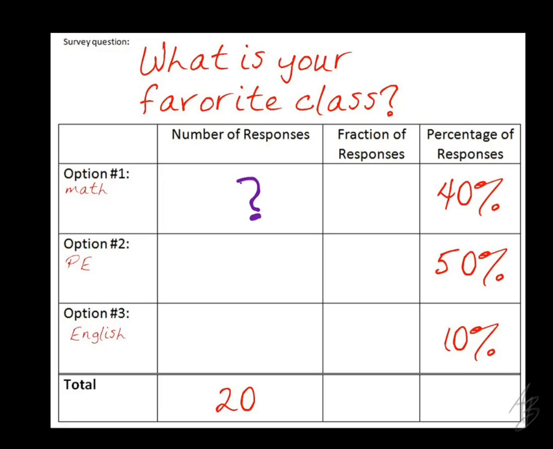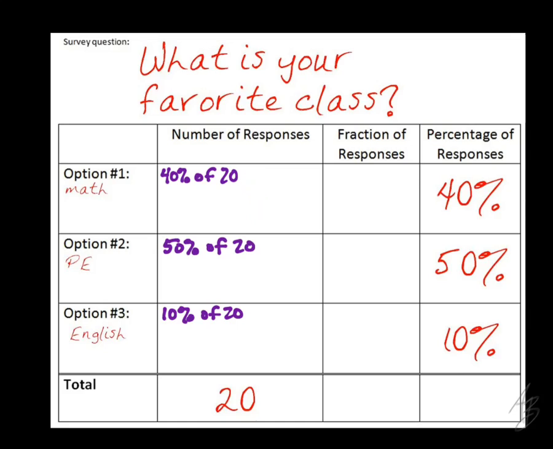So to figure out how many people actually said that math is their favorite, we want to figure out what 40% of 20 is. And to figure out how many people actually said that PE is their favorite, we want to know what 50% of 20 is. And to figure out how many people actually said English was their favorite, we want to know what 10% of 20 is. So let's go ahead and do all of those, just like we did in the opener today.